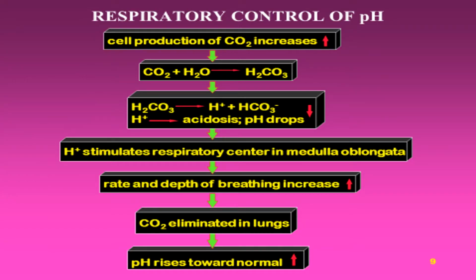Here the respiratory control: when cell production of carbon dioxide increases, it forms bicarbonate and hydrogen, pH will be dropped, and hydrogen stimulates the respiratory center in medulla oblongata and rate and depth of breathing increases. Carbon dioxide is eliminated in lungs and pH moves towards normal.